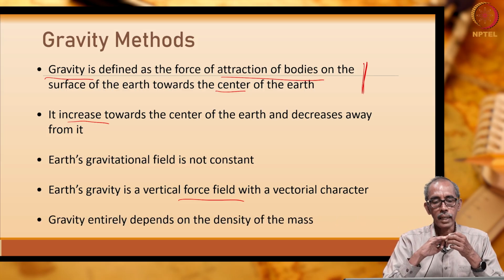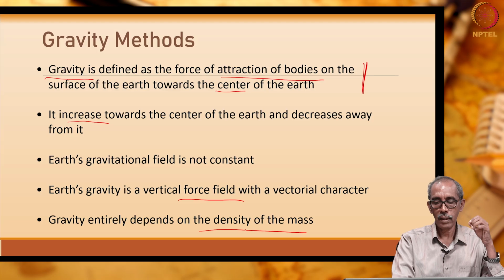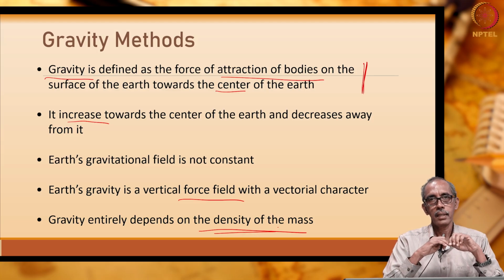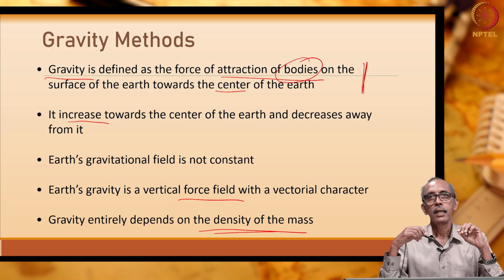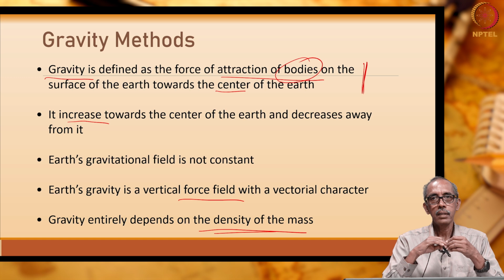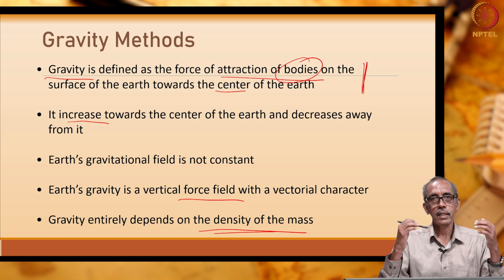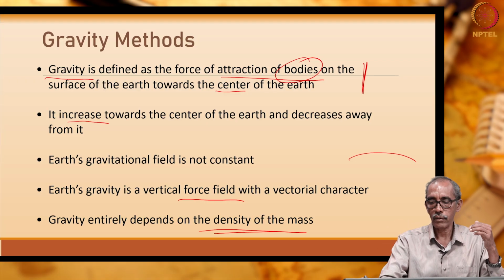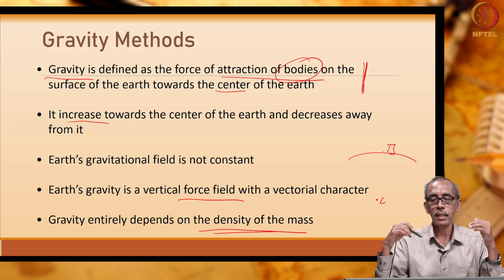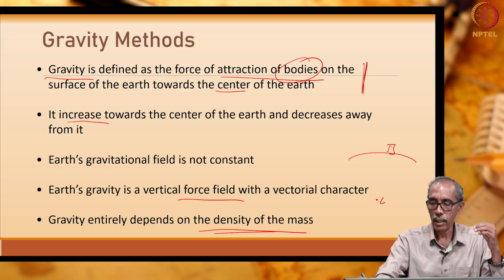Gravity entirely depends on the density of the mass. Right. We were saying attraction of bodies. The attraction of a body depends on the density of the mass, and gravity in turn depends on the density of the mass which is on the surface of the Earth. For example, this is the ground surface, this is the center of the Earth. We are talking about a body here. The gravitational pull that this particular body experiences depends on its density.